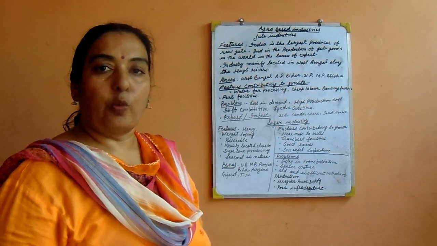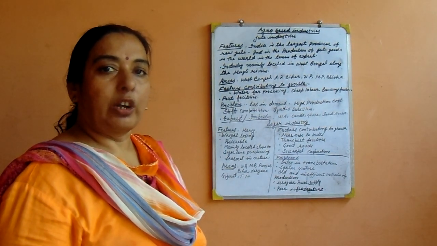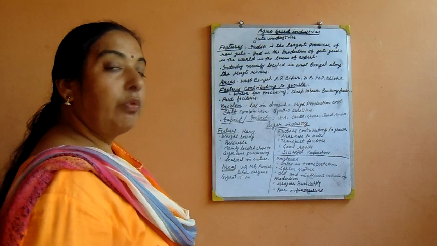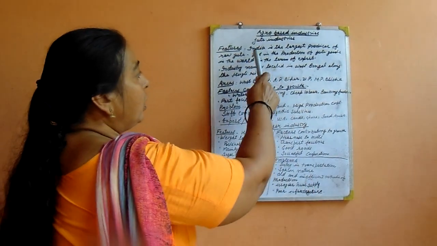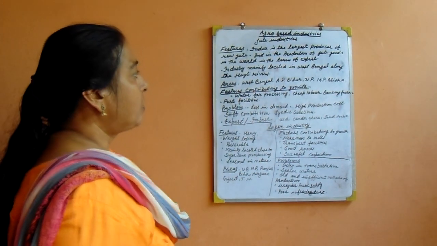We started agro-based industry. In agro-based industry, we explained the cotton industry. In this topic, we discuss the jute industry. What are the main features of the jute industry?